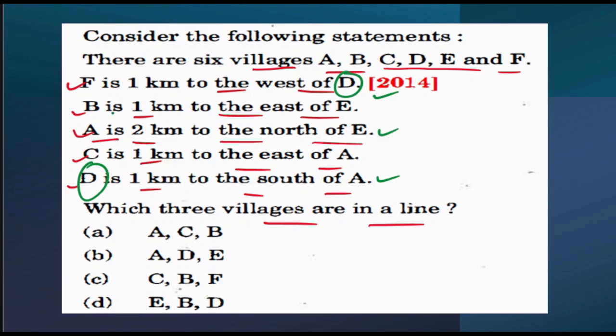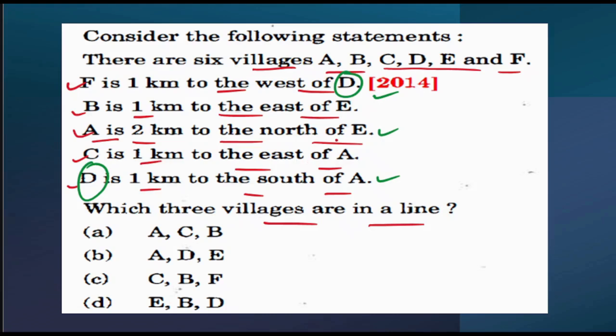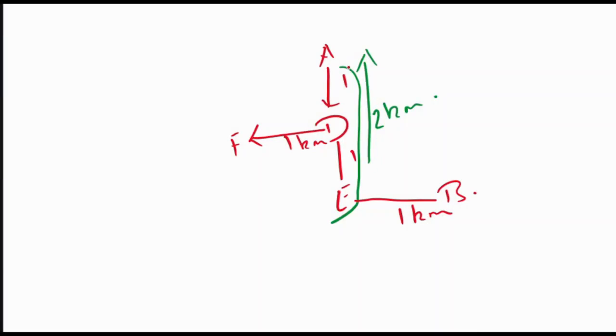What else is left? B is 1 kilometer to the east of E. Fine. Now what other points have they mentioned? So this is also done. Next is C is 1 kilometer to the east of A. Okay, this is also done.